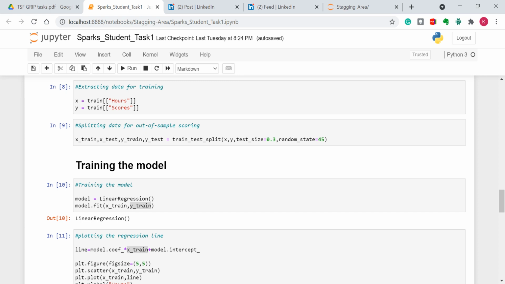That is, extracting the hours column from the training data set and storing it in the x variable, and extracting the scores column from the train data set and storing it in the y variable.